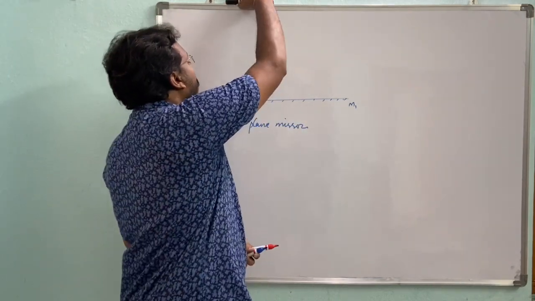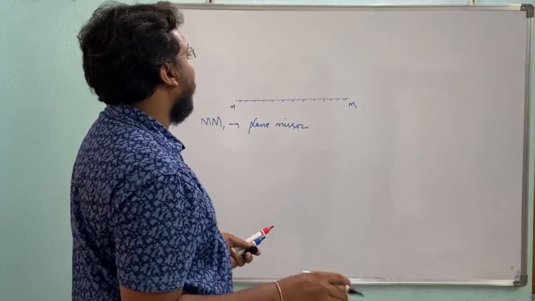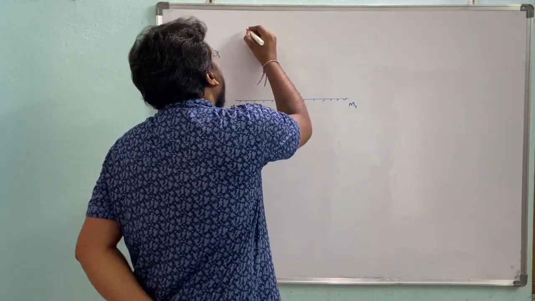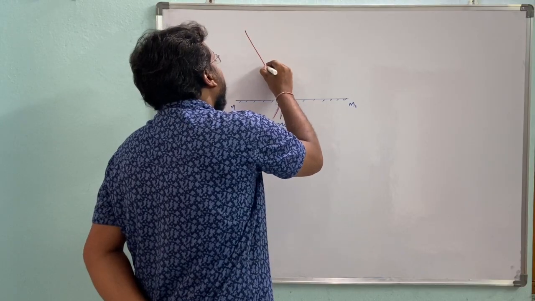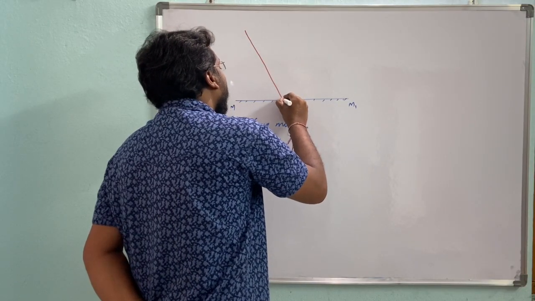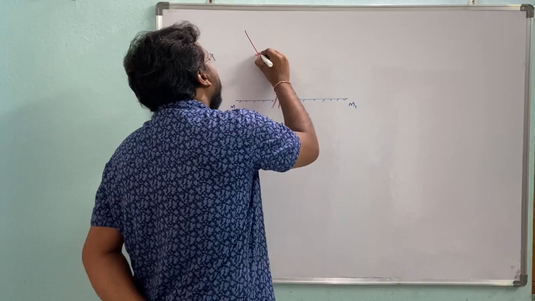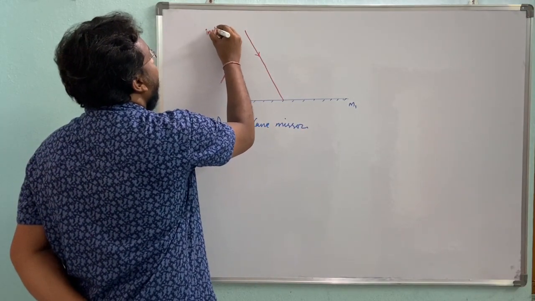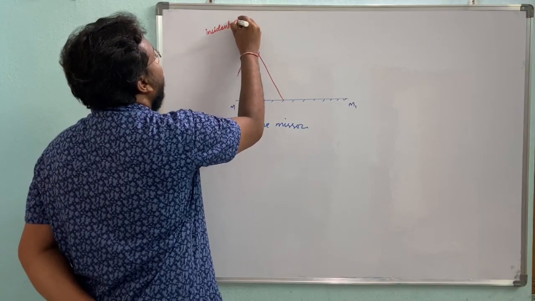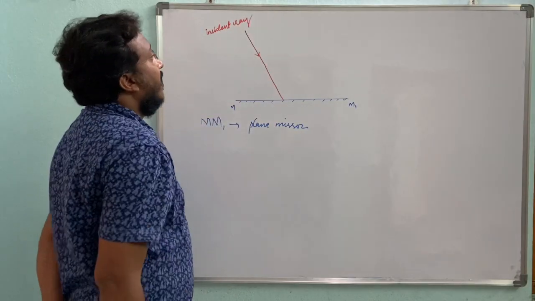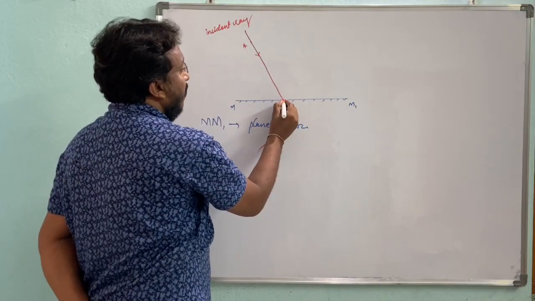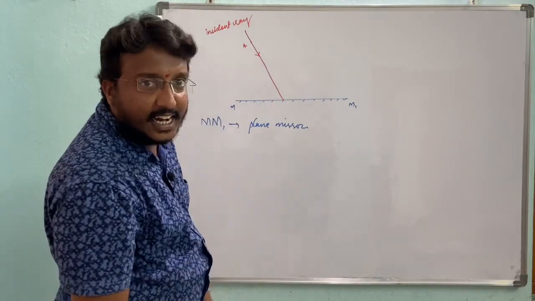The light which is incident, this is called the incident ray. What is the incident ray?